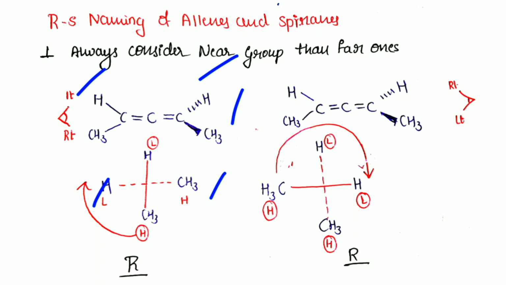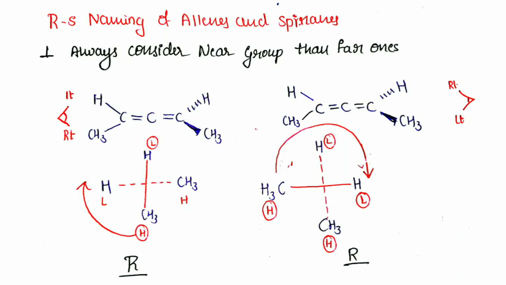Next, I will move from the higher priority group to the lower priority group of the near carbon, through the lower priority group of the far carbon. Because I am moving clockwise, it is the R configuration.